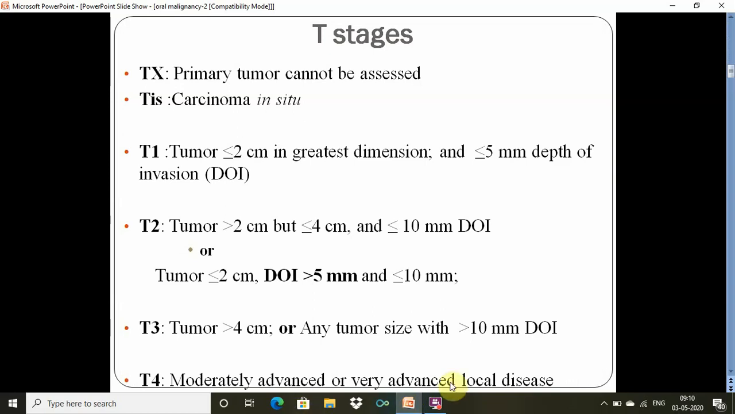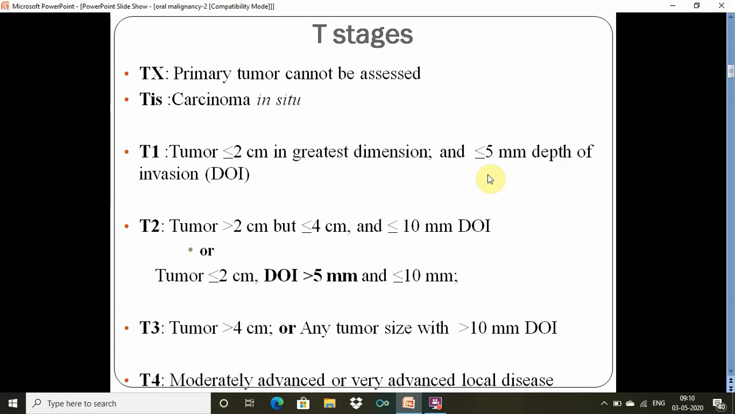The depth of invasion is a newer addition to this classification. It was added in 2018, that is in the 8th edition of AJCC cancer staging manual. Prior to that, this depth of invasion was not considered.